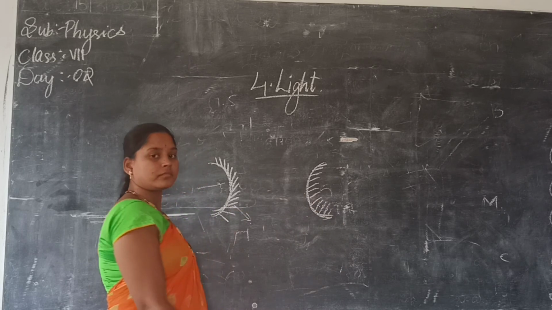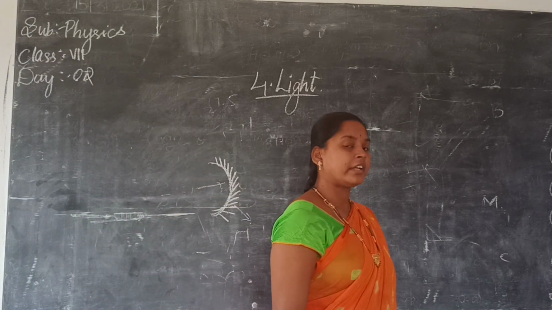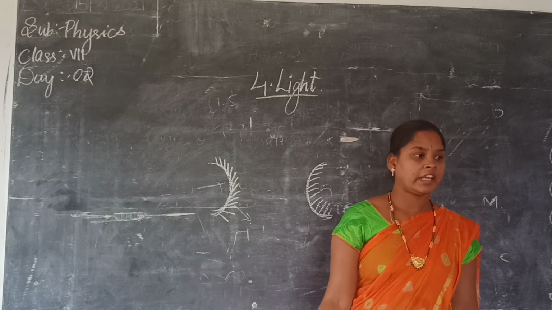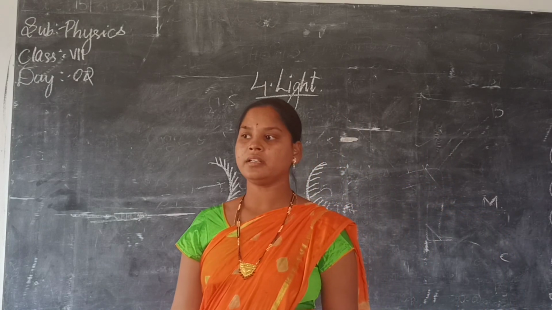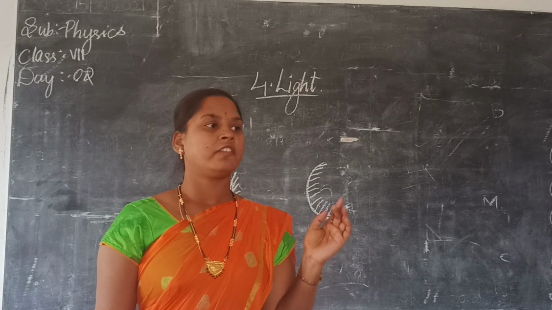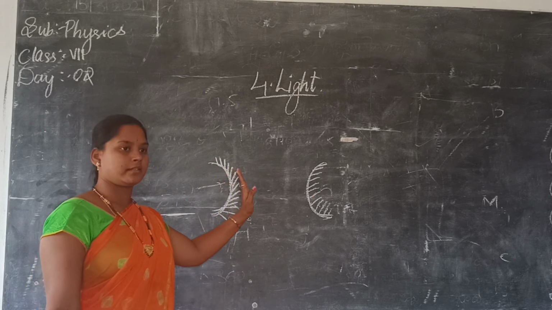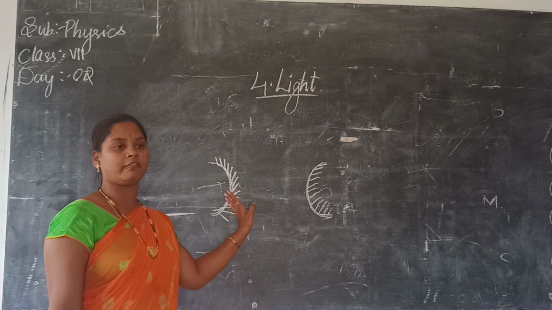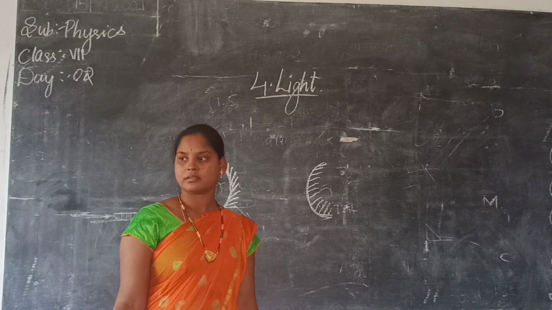and the outside is the reflecting surface. Convex mirrors are used where? For vehicles, do you know rear view mirrors? There we use which type of mirrors? Convex mirrors. Clear everyone? Understood what is concave and convex? Convex will be bulging outside. Concave will be going inside. If the mirror is inside the curve, it is concave. If the mirror is outside the curve, it is convex. Remember this. Clear?